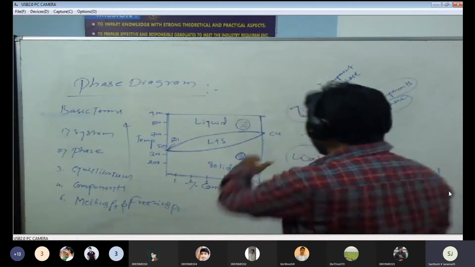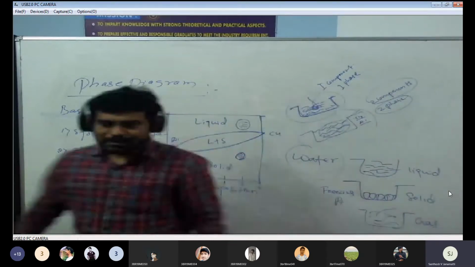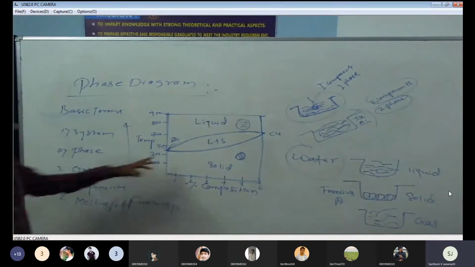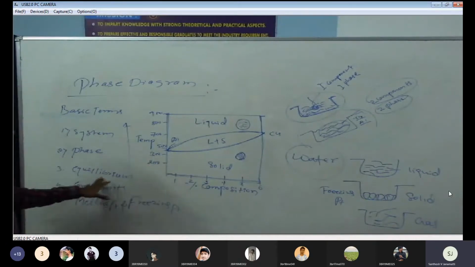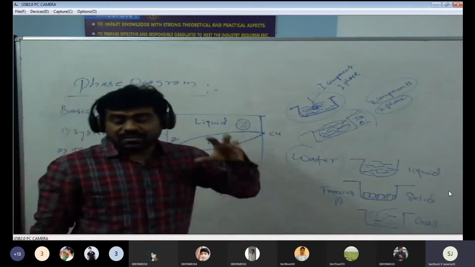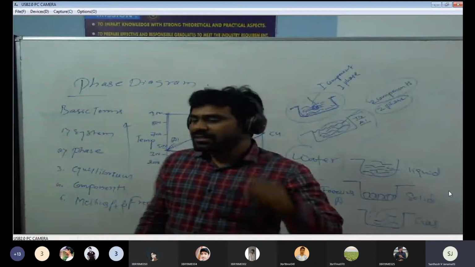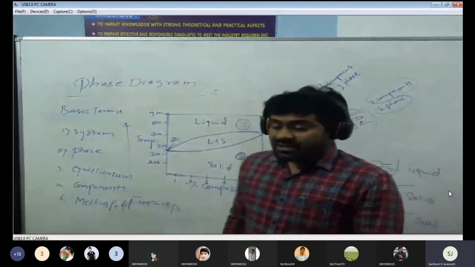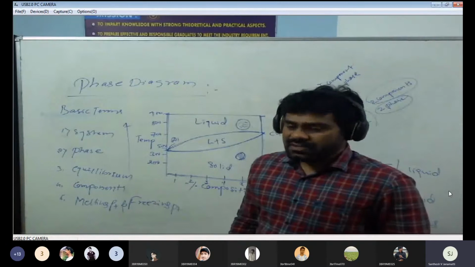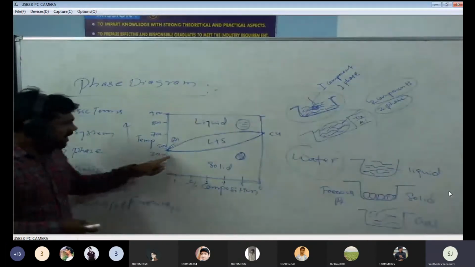How can I explain that to you? Coming to this point, that's why I'm giving you this example. Hope you understand now what a phase is. Now coming to equilibrium. Yes, equilibrium. In equilibrium conditions, the characteristics of the phases remain constant. Do you remember this? In equilibrium condition, the characteristics of phases remain constant.